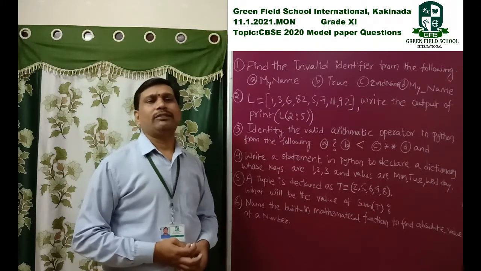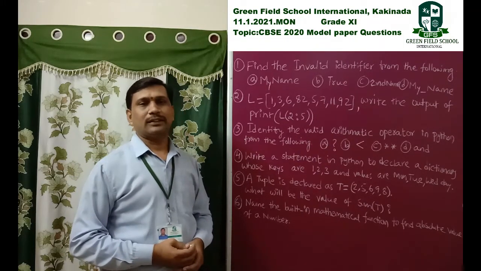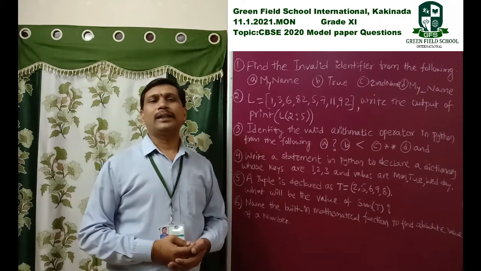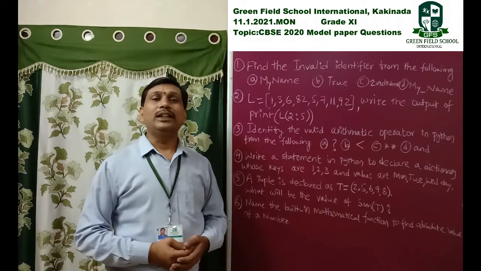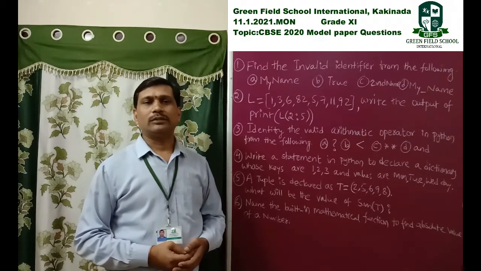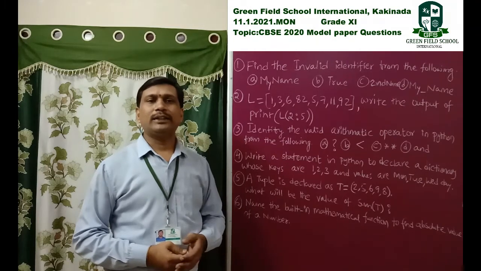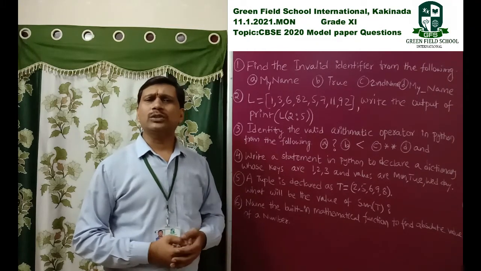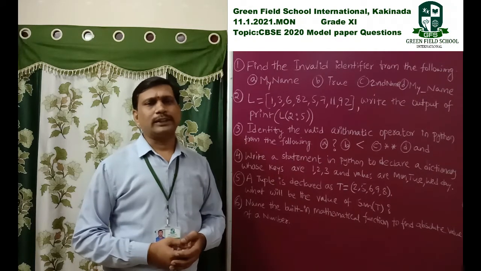What is meant by an identifier? First we discuss that concept. An identifier is a token. A token is the smallest individual separable part of a program. You know very well that identifiers, operators, data types all belong to tokens.